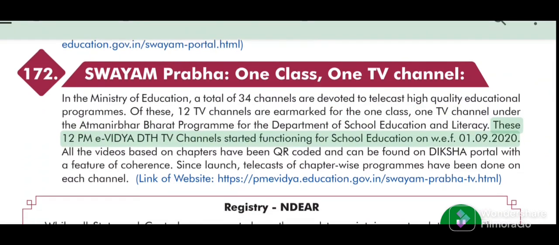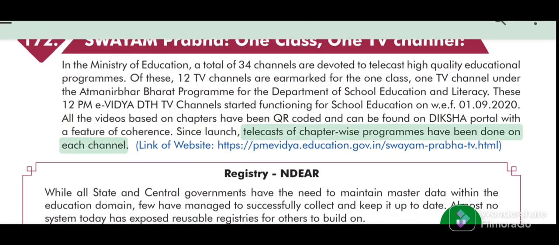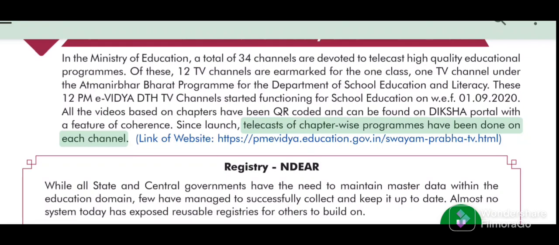These 12 PM eVidya DTH TV channels started functioning for school education on the 1st of September 2020. All the videos based on chapters have been QR coded and can be found on the Diksha portal with a feature of coherence. Since launch, telecasts of chapter-wise programs have been done on each channel.